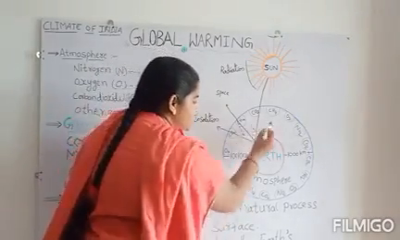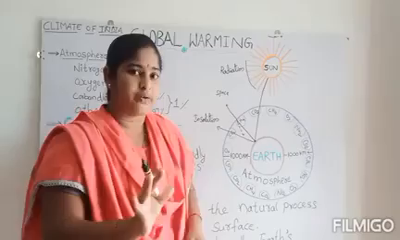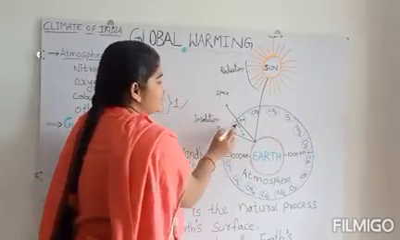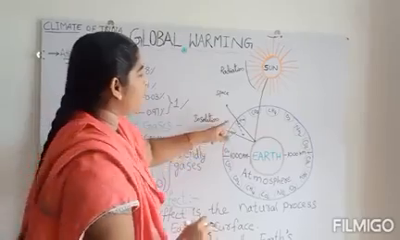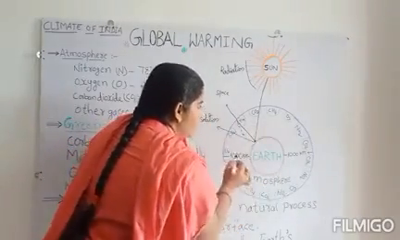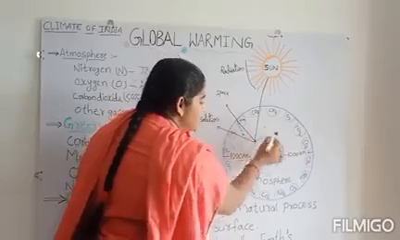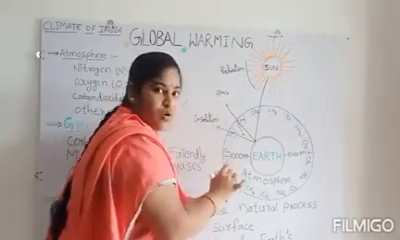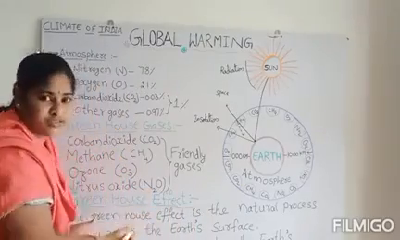So this atmosphere consists of some heat. These greenhouse gases won't allow the total heat to escape to the space. So because of these greenhouse gases, some heat is still existing in the atmosphere. This is called the greenhouse effect.